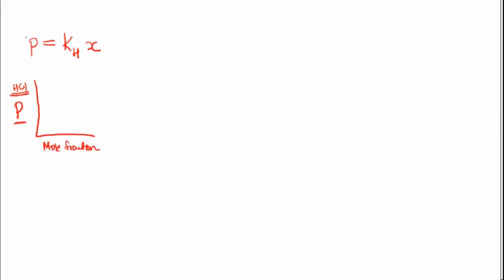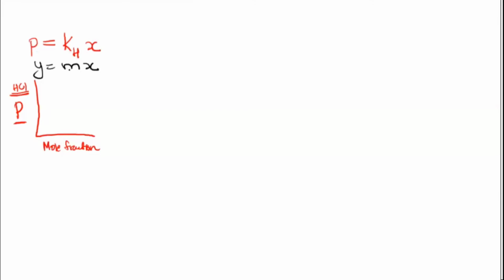This equation is similar to the straight line equation. You know the straight line equation is y is equal to mx plus c. Here, the equation is almost similar: y is equal to mx.